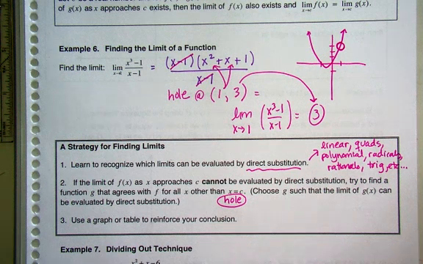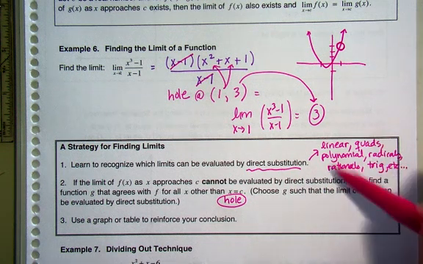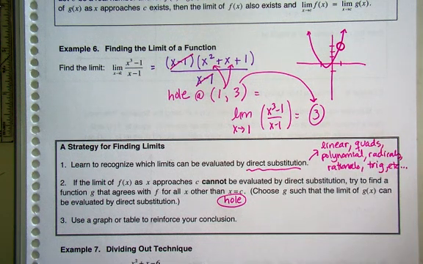The graphs that kind of don't fit in here are those piecewise graphs that we talked about, right? So piecewise ones aren't going to be a nice linear, quadratic, or polynomial. They're not going to be any of these. So those you're going to have to look at graphically usually, okay?